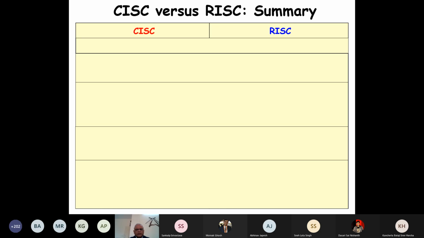In CISC, the program sizes will be small. On the other hand, in RISC, for the same program, the code size will be larger. And in CISC, as we proceed and look at the control design, we'll see that the hardware is very complex, because just see that a complete algorithm for string matching is done in hardware, and therefore all these are driven by the control logic.